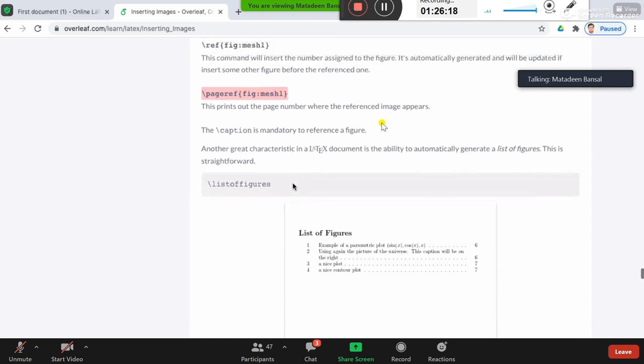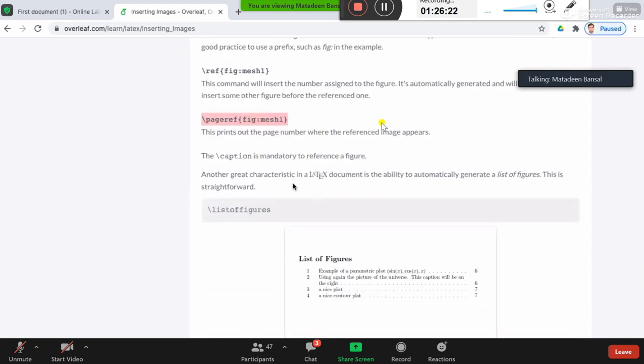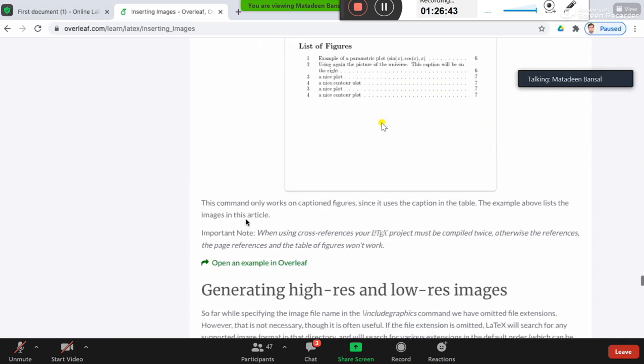And this label also helps you generate the list of figures. Suppose you are writing your thesis, right? Just one command will generate a list of figures, and the same thing happens with the list of tables as well, list of symbols as well, and so on, list of equations as well.